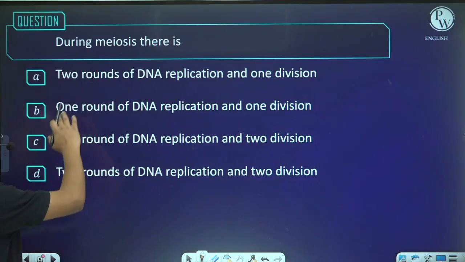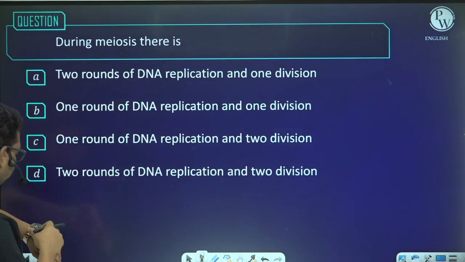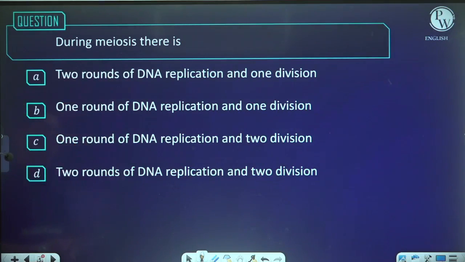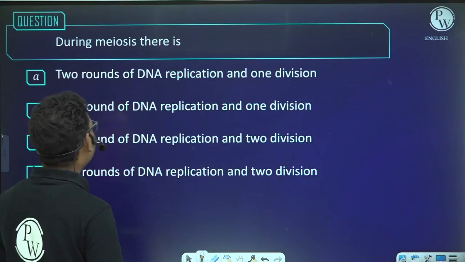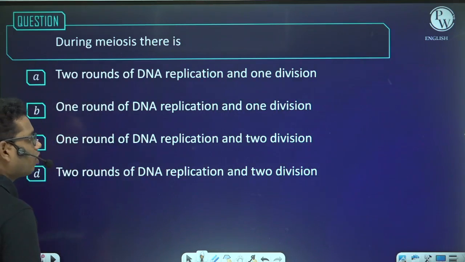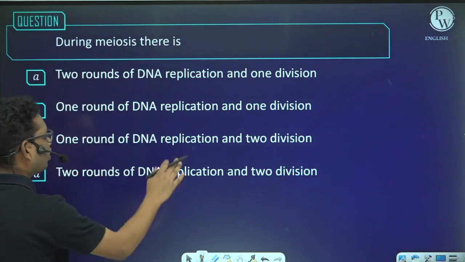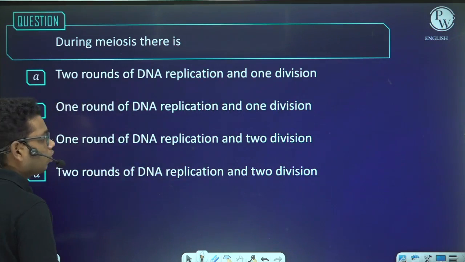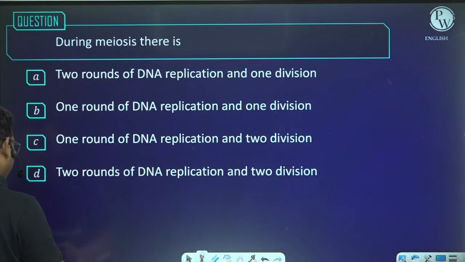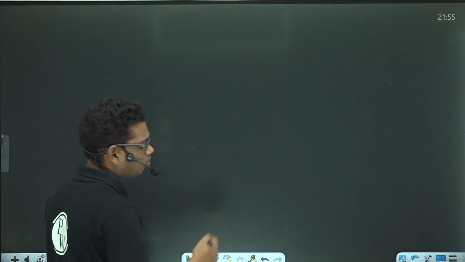Okay, now the next question is: during meiosis there are 2 rounds of DNA replication and 1 division, 1 round of DNA replication and 2 divisions, or 2 rounds of DNA replication and 2 divisions. So before discussing the answer, we must know something about meiosis.